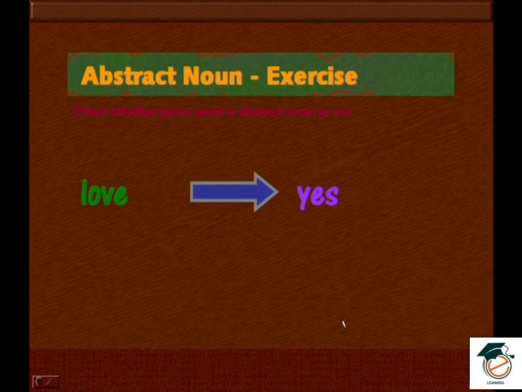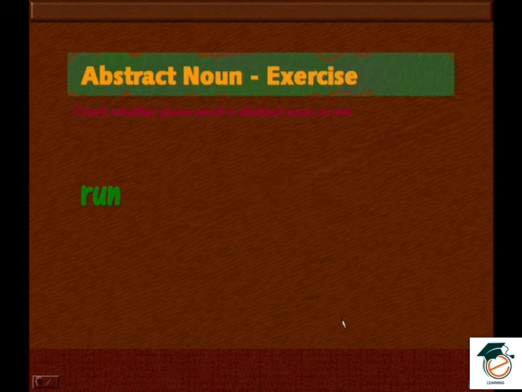Okay, the next word. Run. Is it an abstract noun? No, it's not an abstract noun. It's an action; you need to do something. When it's run, it's an action. You can see that action. Flow. Is it an abstract noun? No, it is not an abstract noun.